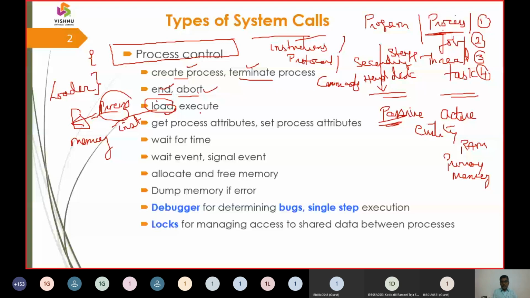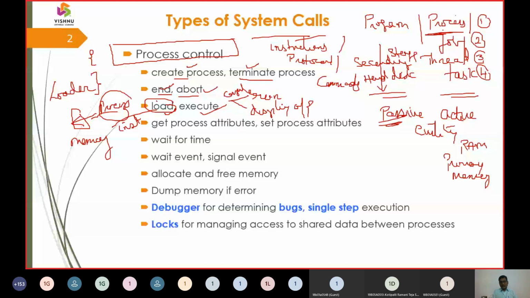When it is executed, it is said to run. It is done with a compile operation. After a compile operation, it is done with a run, and it displays the output. Now we are going to say get the process attributes.